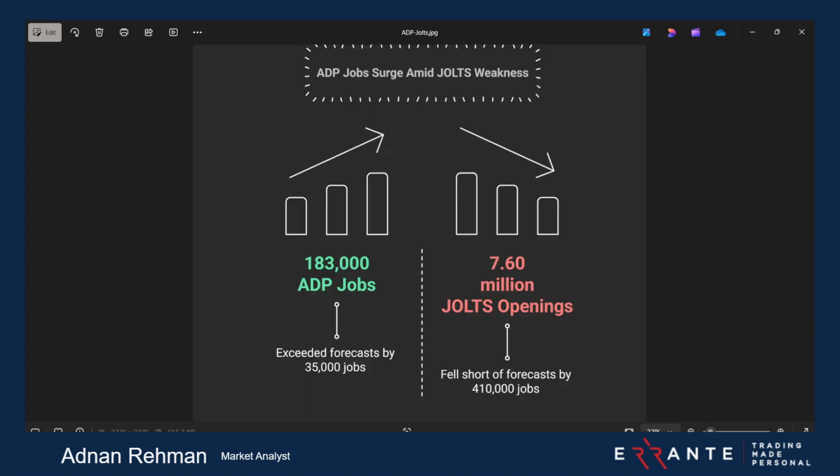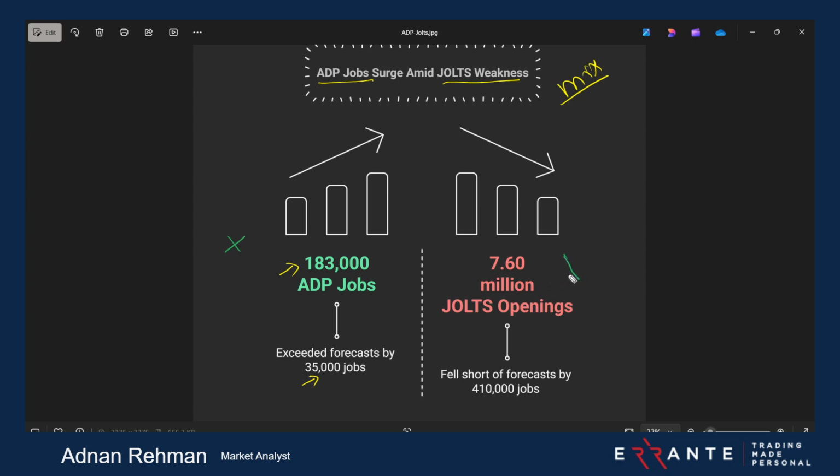Okay, so let me start with the ADP. What we had from the ADP data, this image is a mixed one, because there was weakness in JOLTS data, but the ADP jobs data had seen a surge. The ADP print was 183K, and it exceeded the forecast by 35,000 jobs. So this was a positive one for the USD in terms of employment.